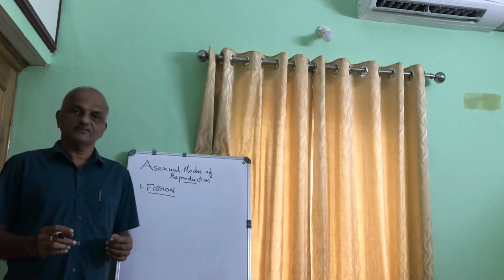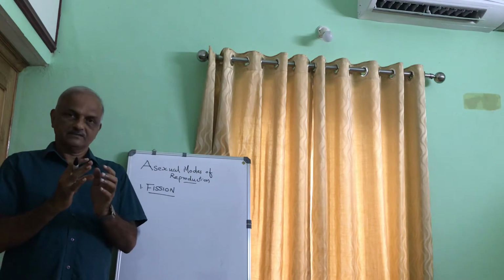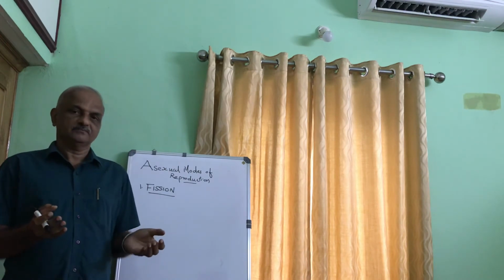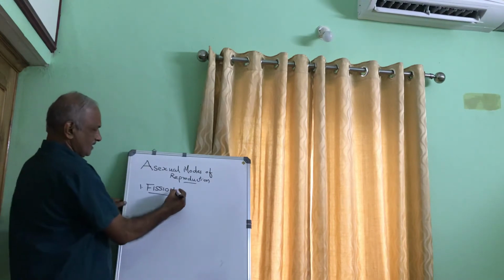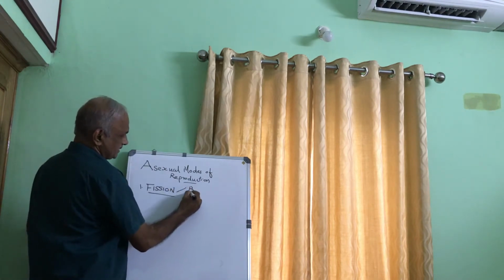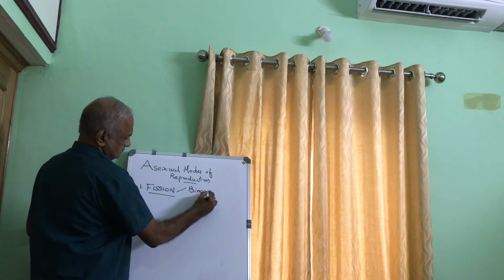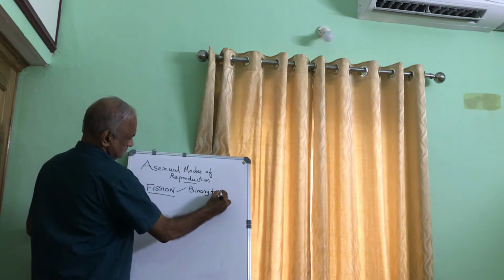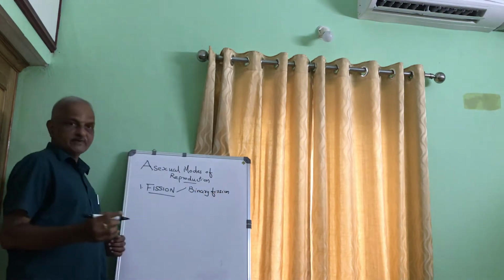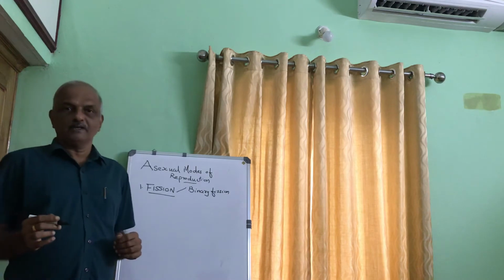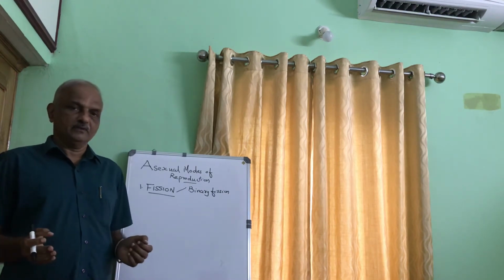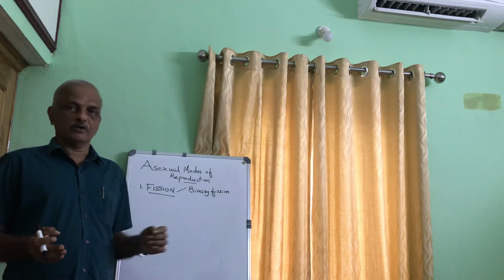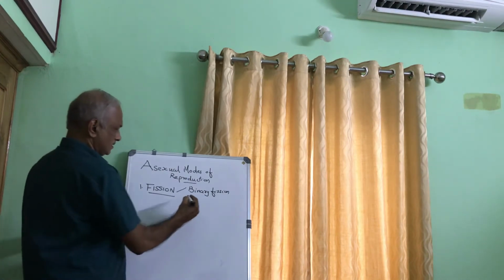Fission is one organism dividing. Clear? Fission can be binary fission. So what is binary fission? In which the organism divides into two. It is seen only in unicellular organisms. Example, amoeba.